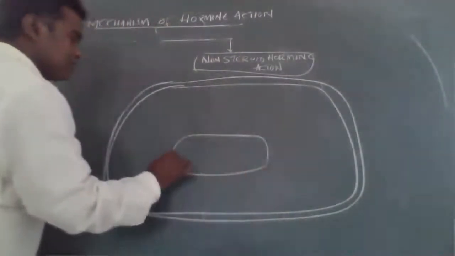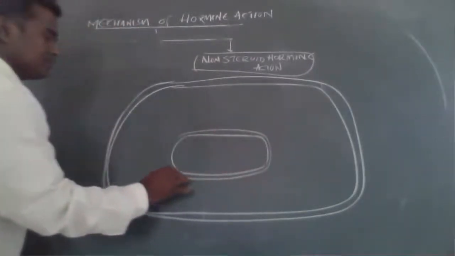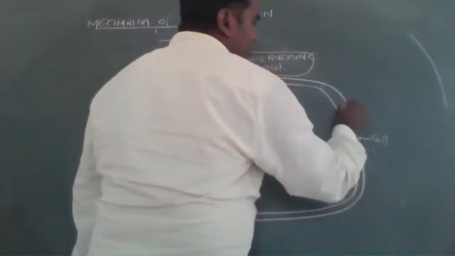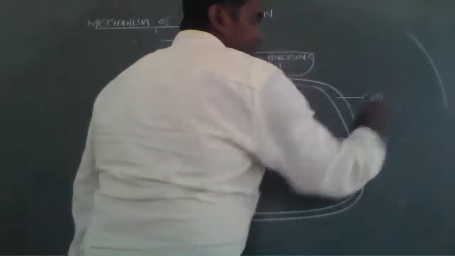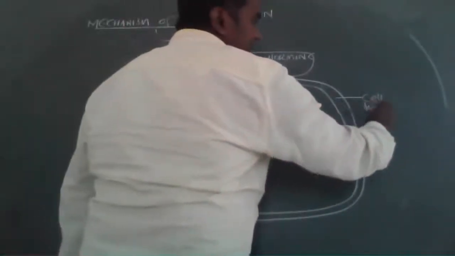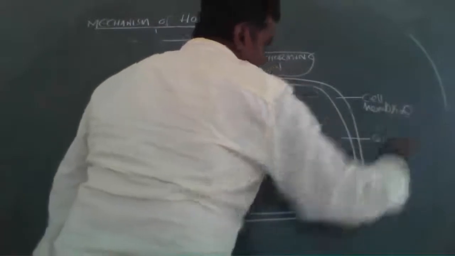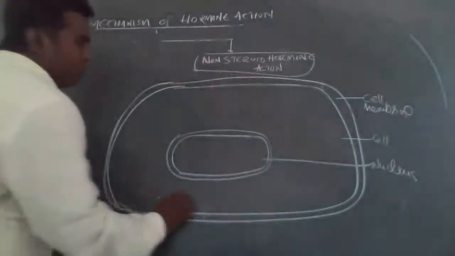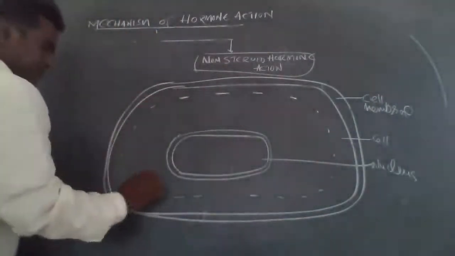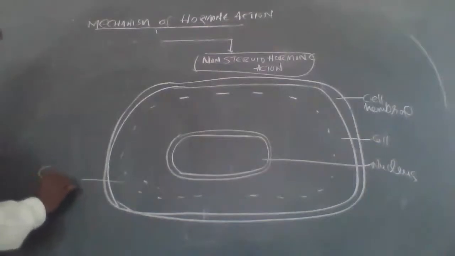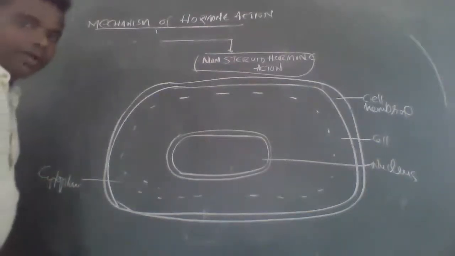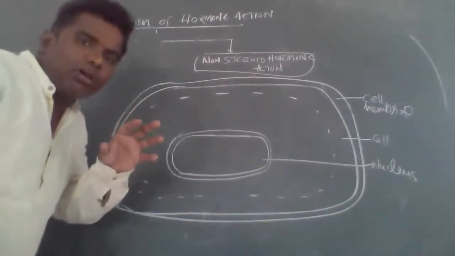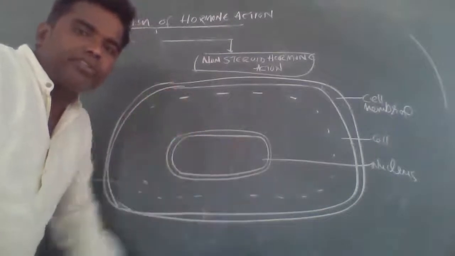This is the cell membrane or plasma membrane, and this is called the nucleus. This is the cytoplasm. This is also cytoplasm.